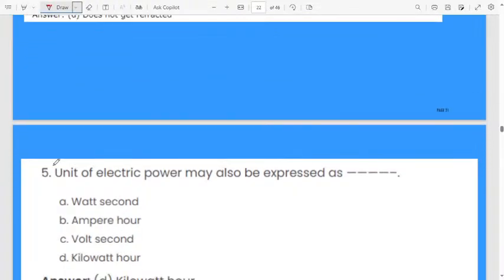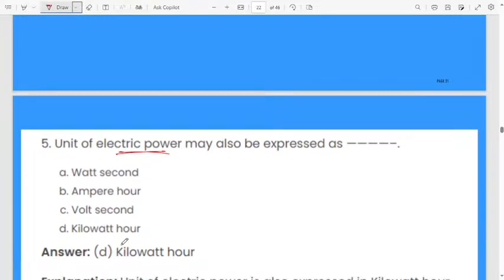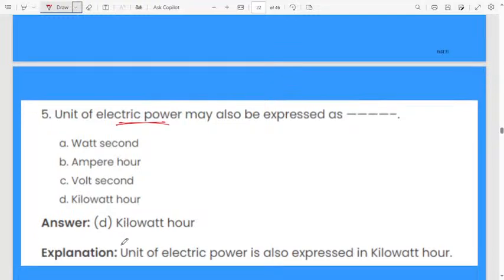Next, the unit of electric power may also be expressed as, we can express electric power in terms of, first option watt second, second option ampere hour, third one volt second, fourth one kilowatt hour. Kilowatt hour. Electric power we can express in terms of kilowatt hour.